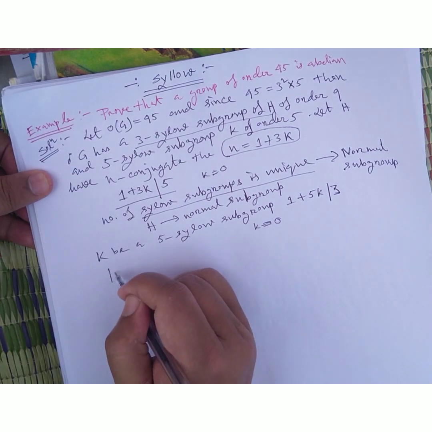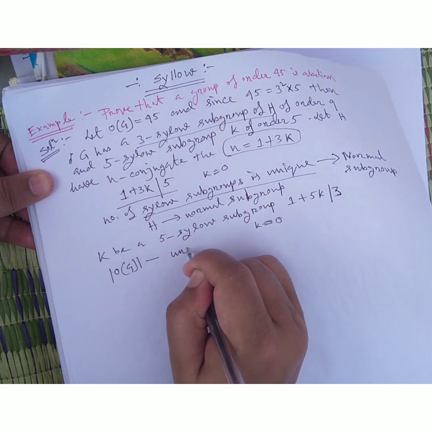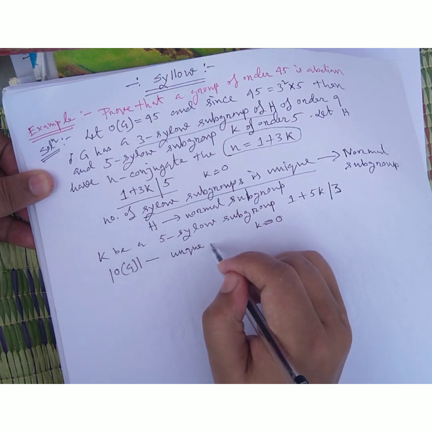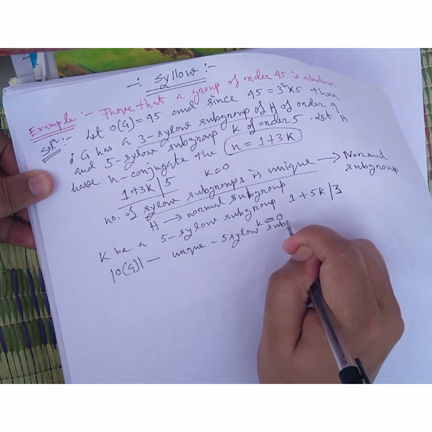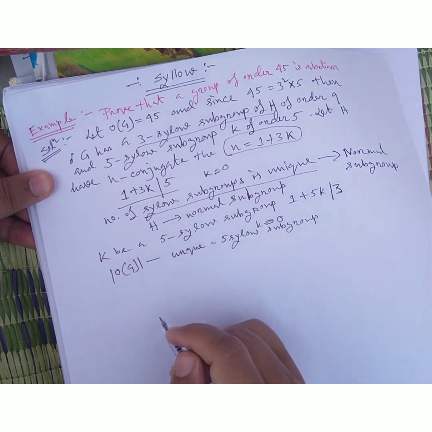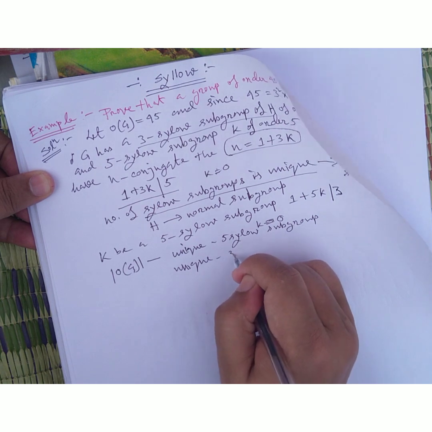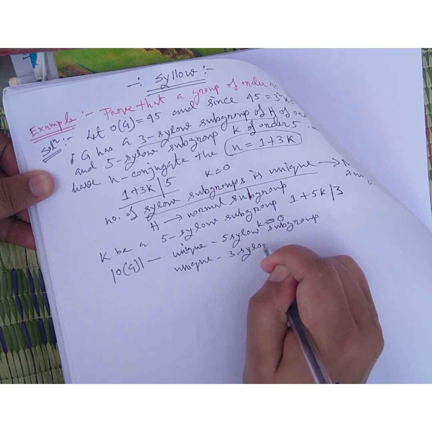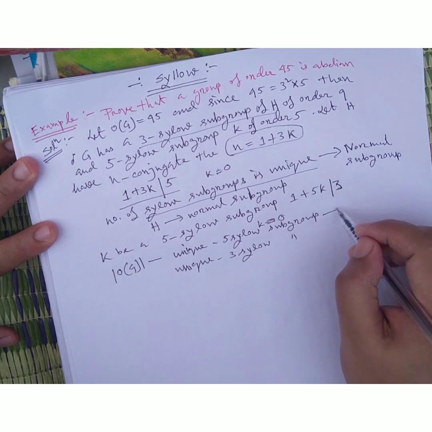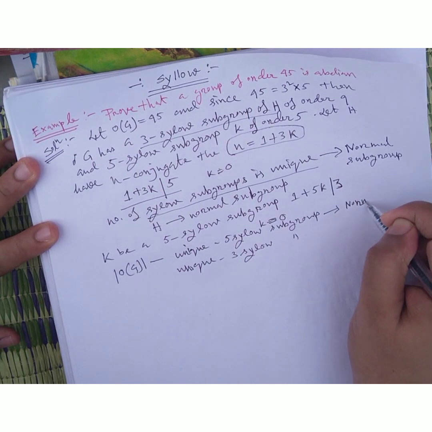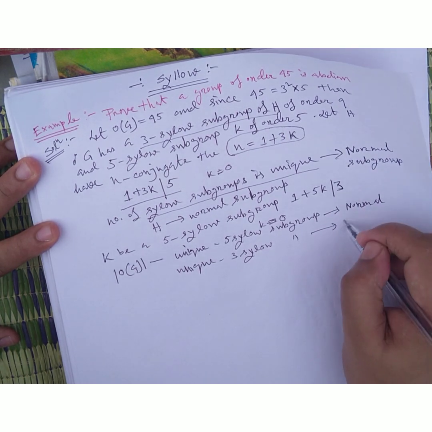So in the group G of order 45, you get a unique 5-Sylow subgroup and a unique 3-Sylow subgroup. So friends, this proves that both are normal. Must remember, this is very, very important: a unique Sylow subgroup means a normal subgroup.